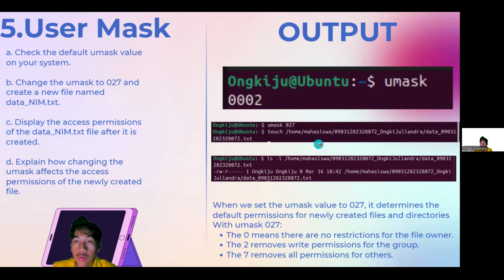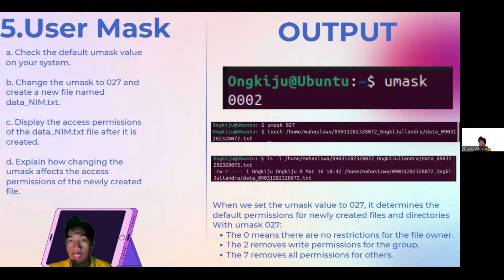Okay, next, we add the user mask. The first one is to check the default umask value on your system. And then we need to change the umask to 027 and create a new file named data_name. Then we need to display the access permission of the data_name file after it's created. And then we need to explain how changing the umask affects the access permission of the newly created file.